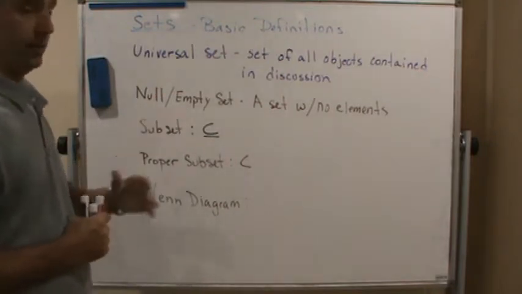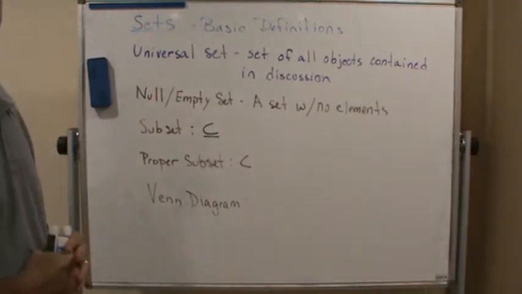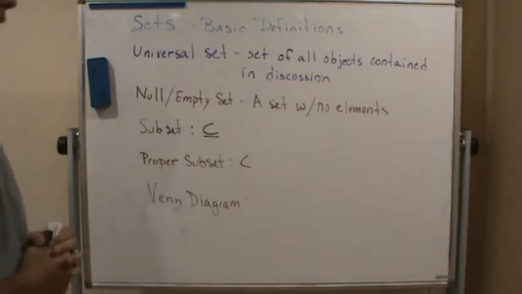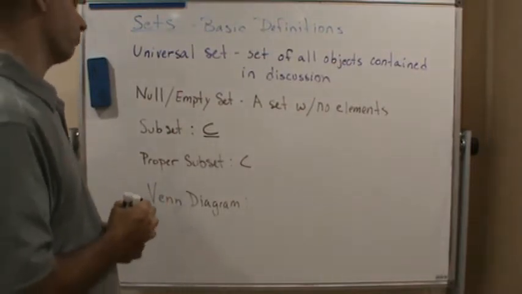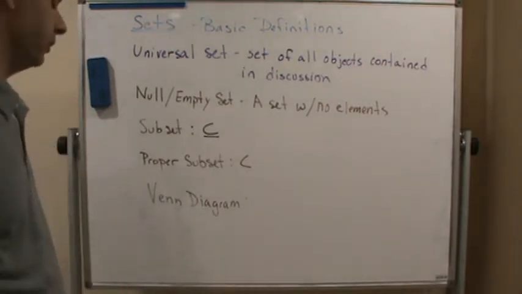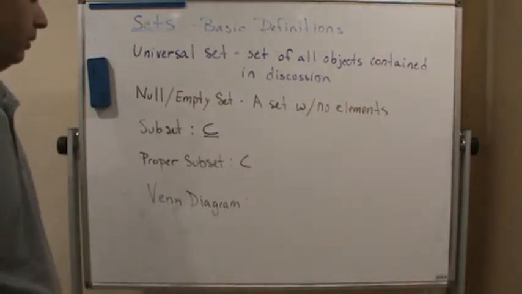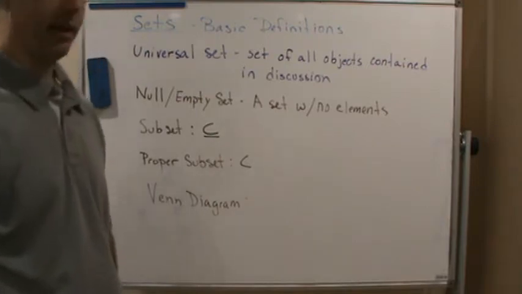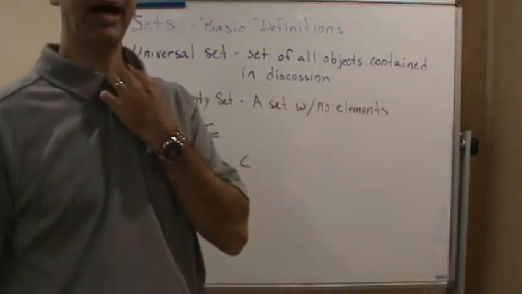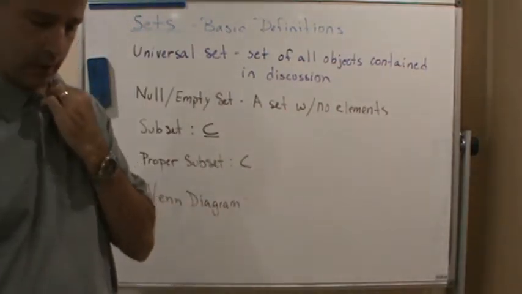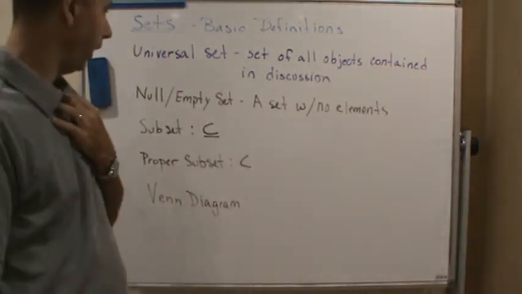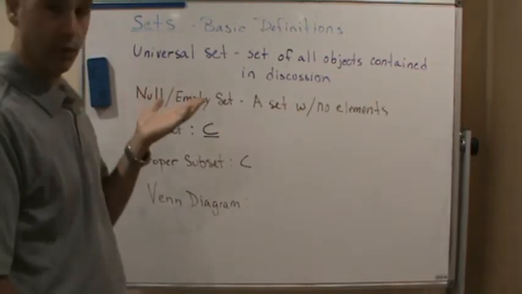The universal set is the set of all objects under discussion. So if I say I want the set of all politicians who tell the truth, well, what's the universal set that I'm talking about?